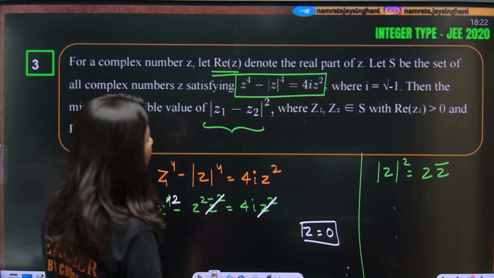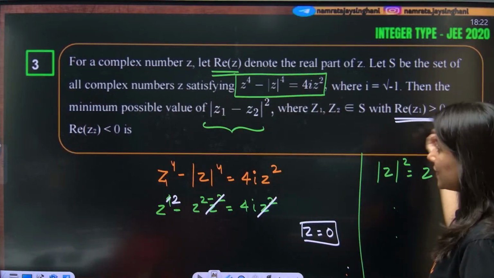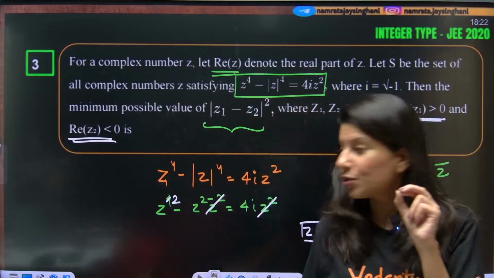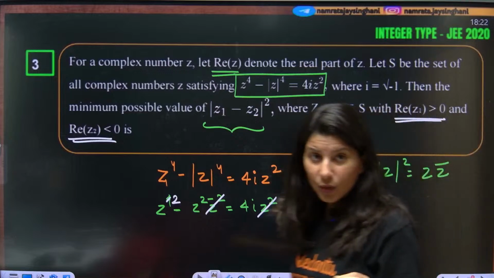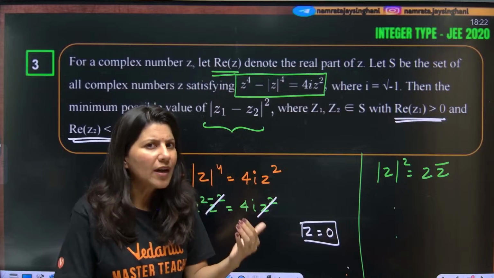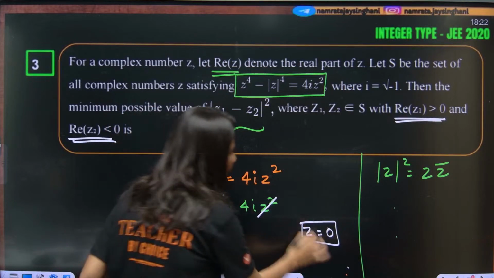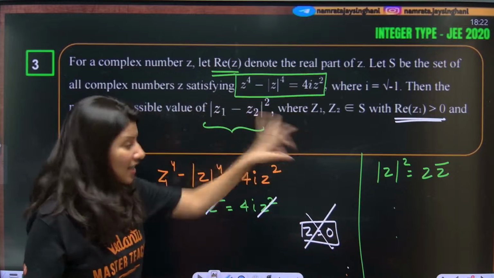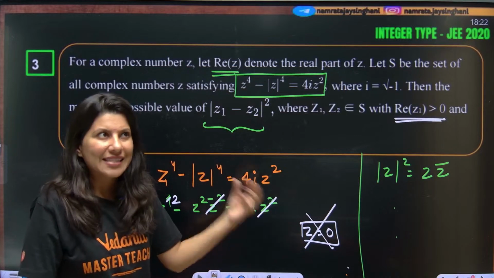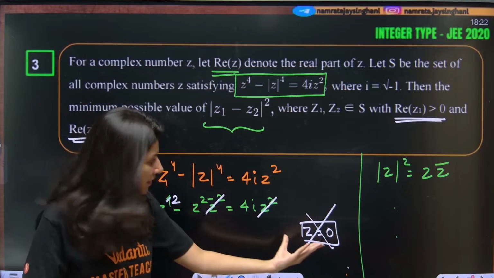Now, as per the question, real part of z1 is positive, real part of z2 is negative. So you are going to get two solutions from this equation, z1 and z2. Real part of the first root will be positive, real part of the other root will be negative. So here real part is 0, which does not make any sense. As per the question, z = 0 means 0 plus 0 iota. They are not accepting it. So I need to just take this out and move on.